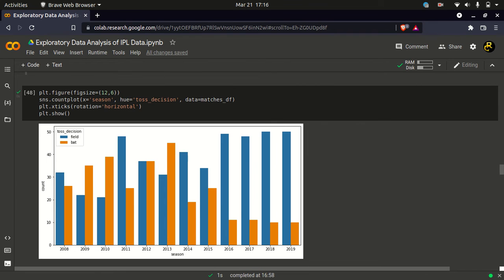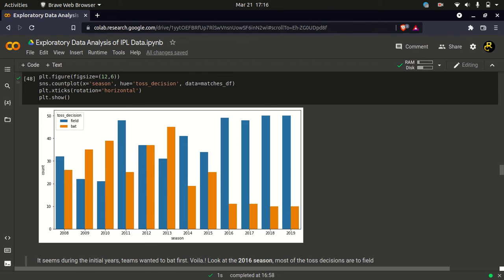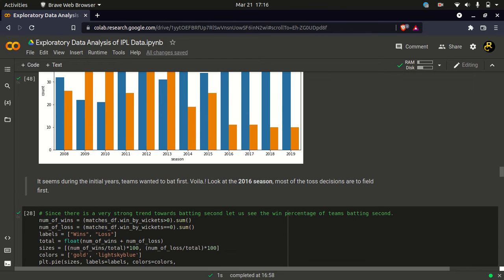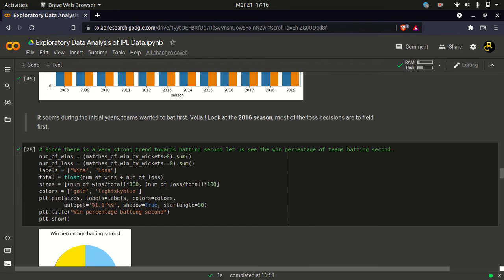Now we are looking at the toss decision in each season, the number of times a team has fielded versus batted. In the recent trend, fielding is on the rise, whereas earlier it was mostly equal, or let us say batting had the upper edge. So this is kind of a new observation here.